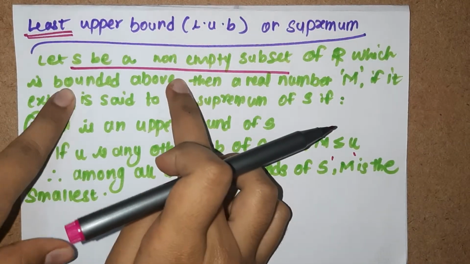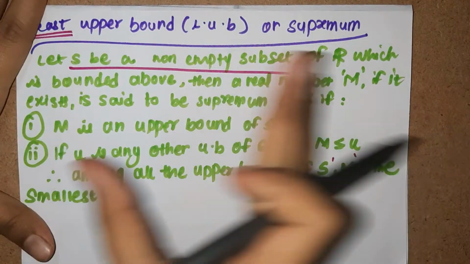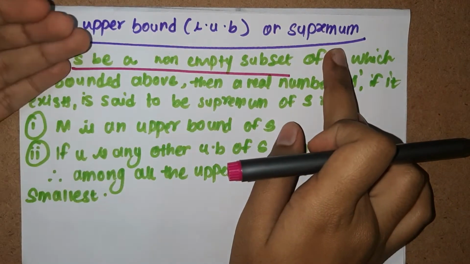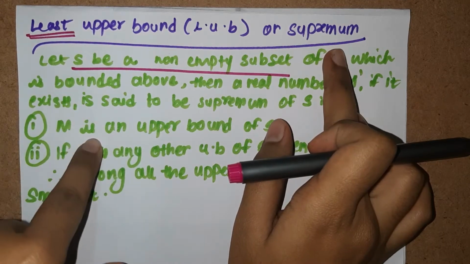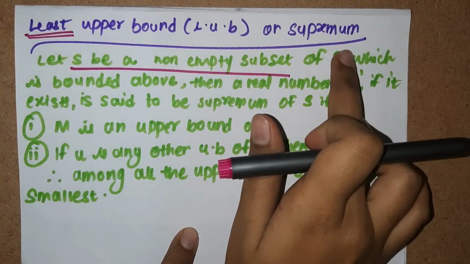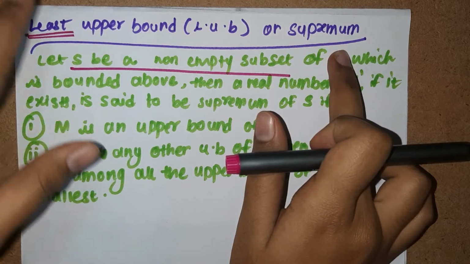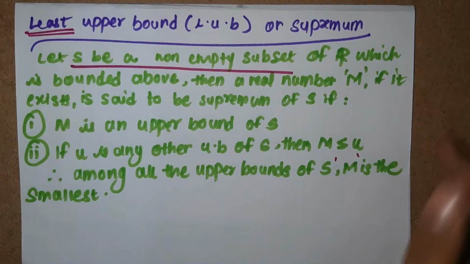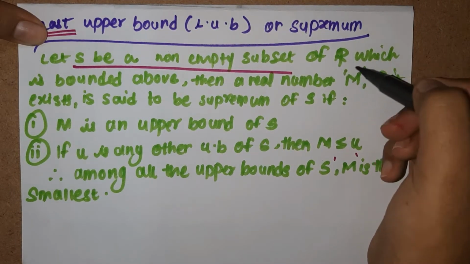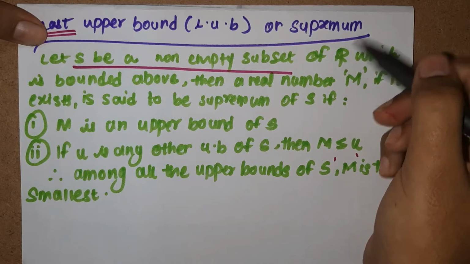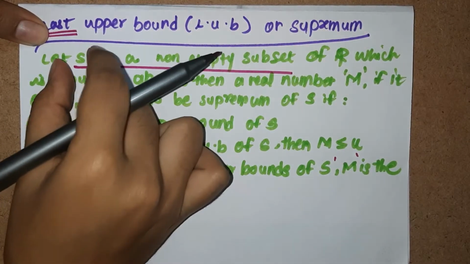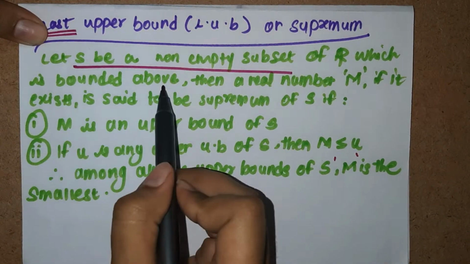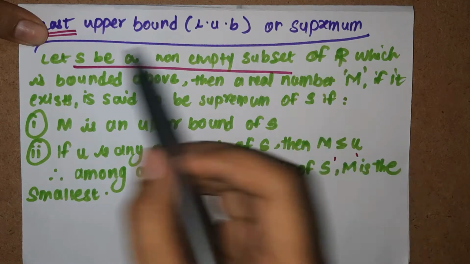If S is bounded above, it means that there exists an element of R such that all the elements which belong to set S are smaller than that element. That element of R is the biggest of all the elements of S. That's what bounded above means. Then the set S is said to be bounded above, and the element of R is said to be an upper bound of S.